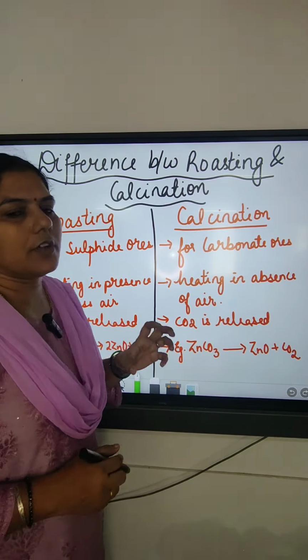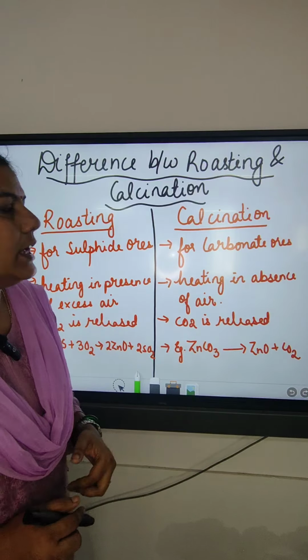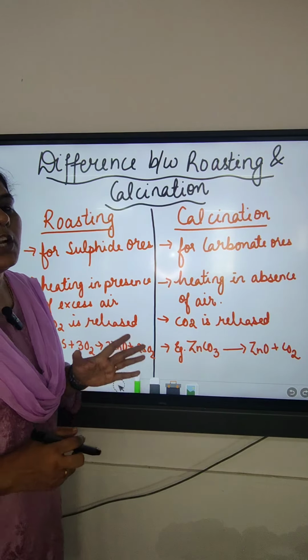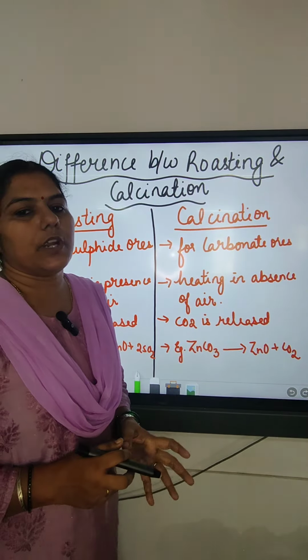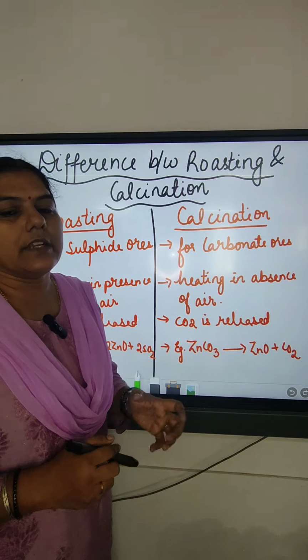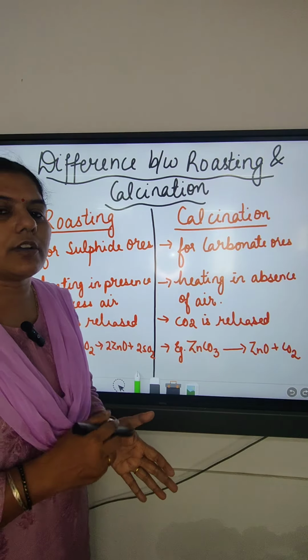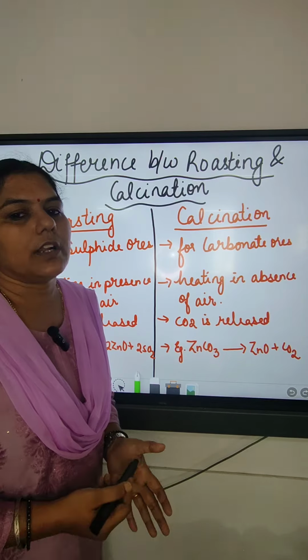This is the process for the extraction of metals from their ores, and this roasting and calcination is done to convert the sulfide or the carbonate ores into their metal oxides, because it is easier to obtain the metal from their oxides rather than from the sulfide or carbonate ores.